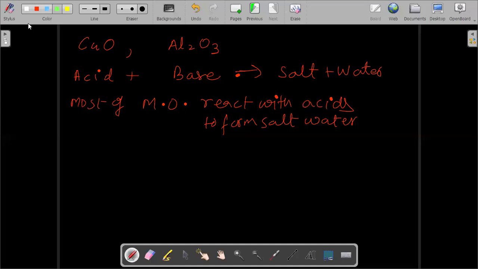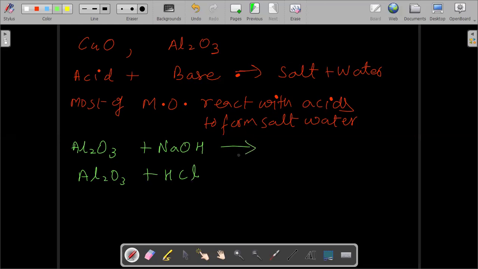Now Sir, what is the full form of MO? Metal oxides. Okay, so most metal oxides. Now a few of the metal oxides can react with acids as well as bases. Like aluminium oxide, Al2O3. It can react with the base also, NaOH. It can react with an acid also, HCl. So what will be their nature then? What shall I call them? Shall I call them acidic or basic?